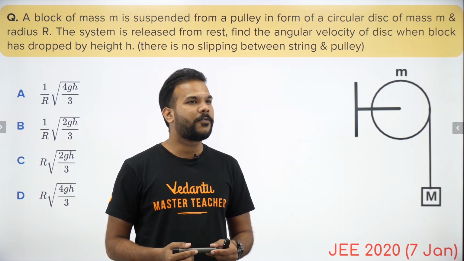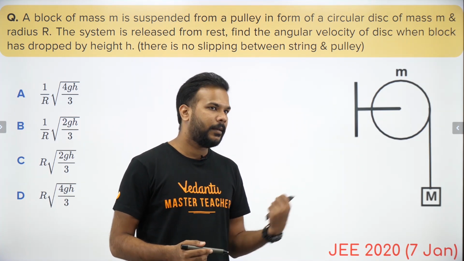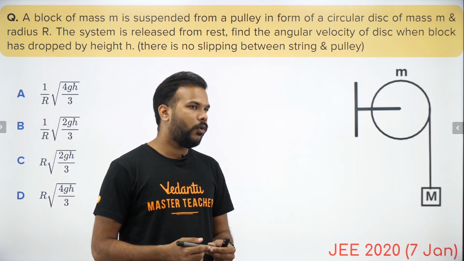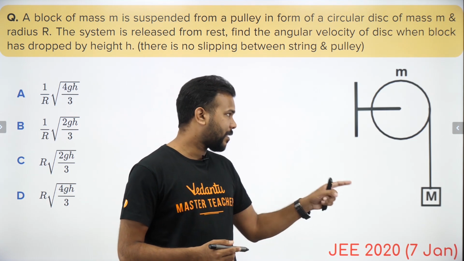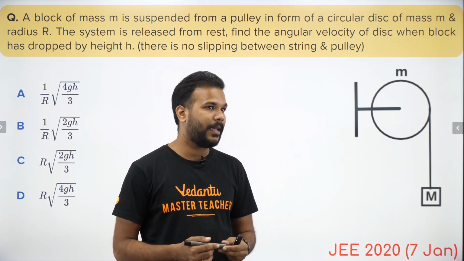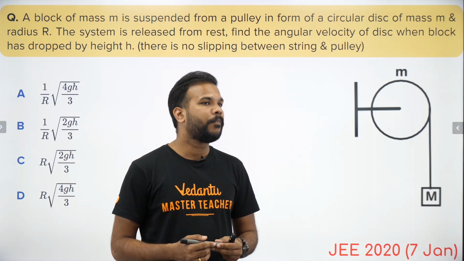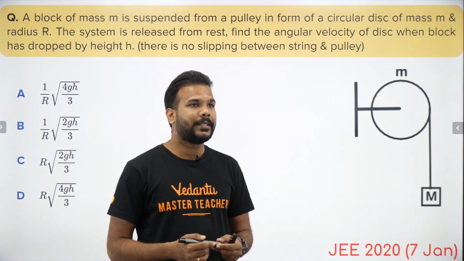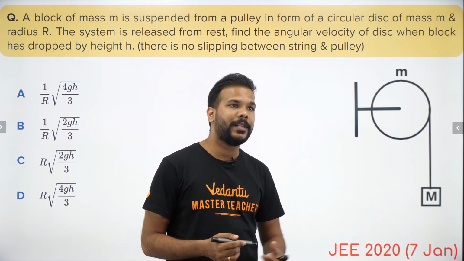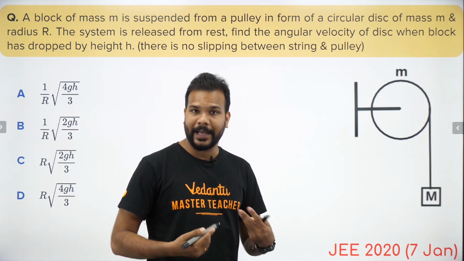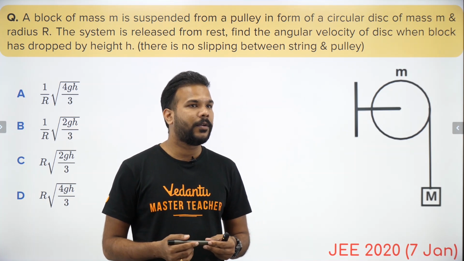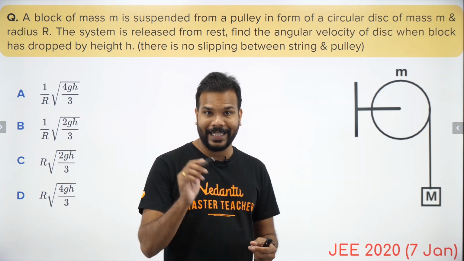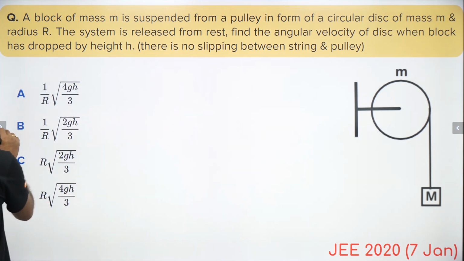The question says that a block of mass m is suspended from a pulley in the form of a circular disc of mass m and radius r. So the mass of the pulley and the block are the same. Both of them have the same mass m, and the radius of the pulley is given as r. When the system is released, the block will start to move downward and gain some kinetic energy. We have to find the angular velocity of the disk when the block has dropped by a height h. I hope the question is clear to all of you.